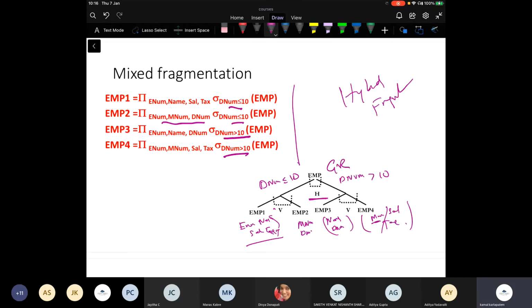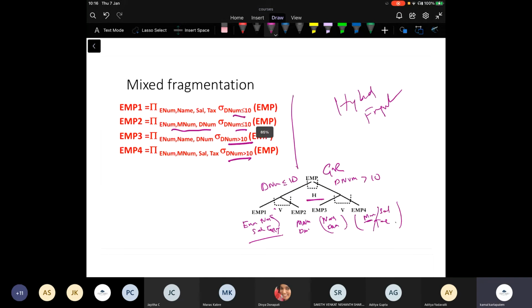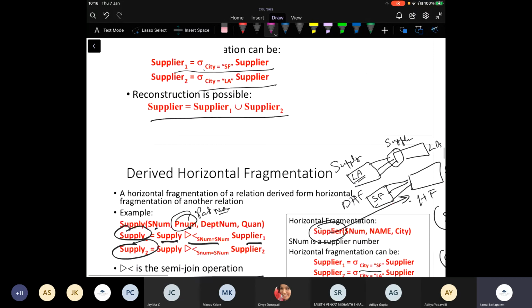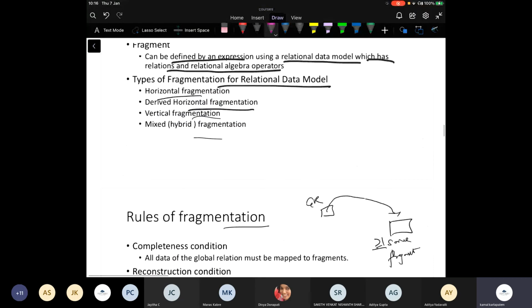Okay. So this is what I wanted to present in terms of different kinds of fragmentations